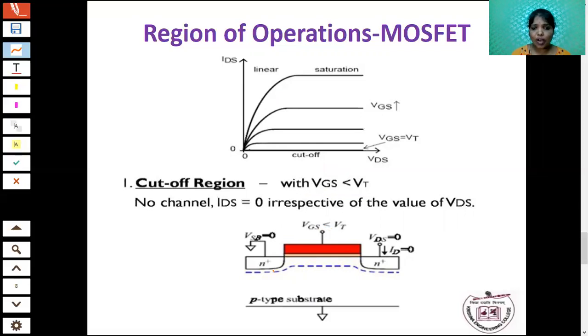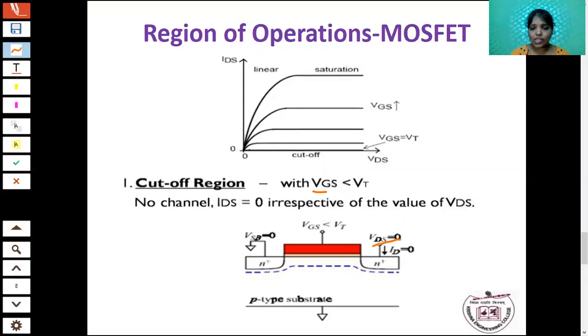So the channel is formed between the source and drain. Already I told you that gate voltage is responsible for creating a channel between source and drain. Okay, so now the channel is created. Here the VDS is equal to 0. What is the meaning of VDS? That is the drain voltage, or we can call it drain to source voltage.